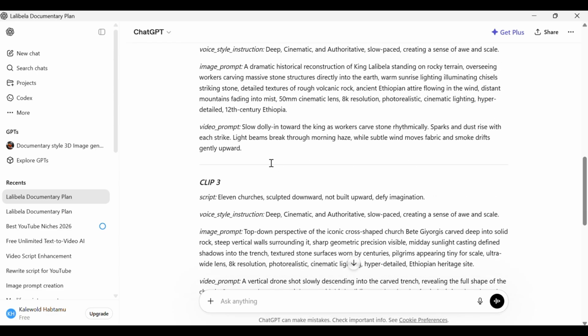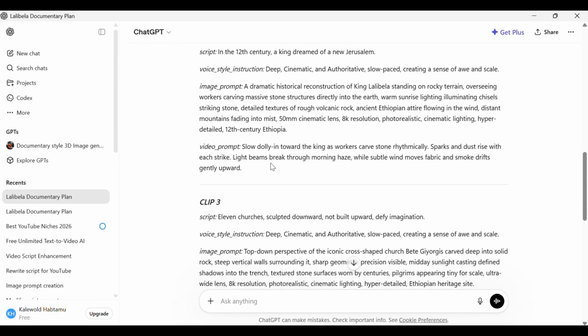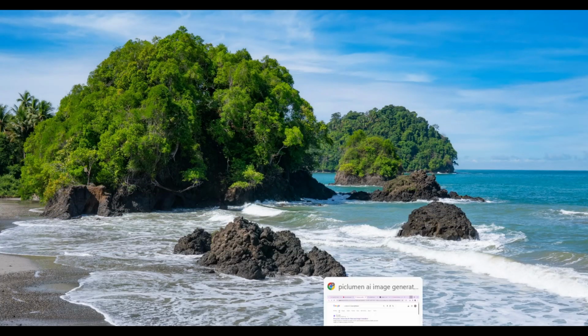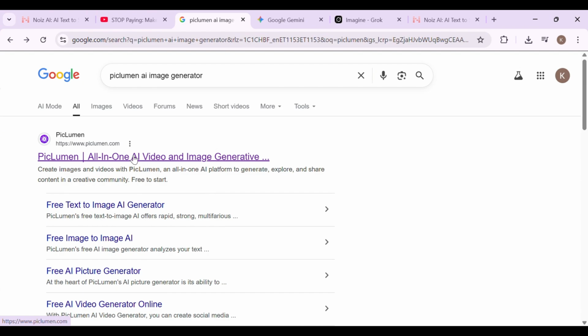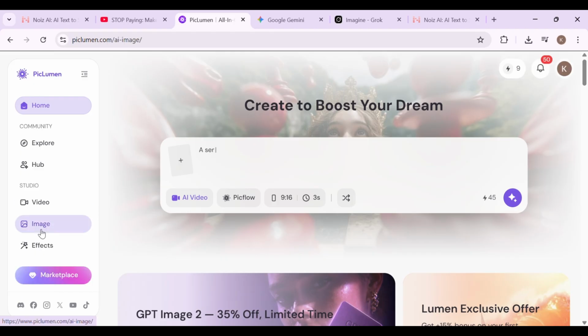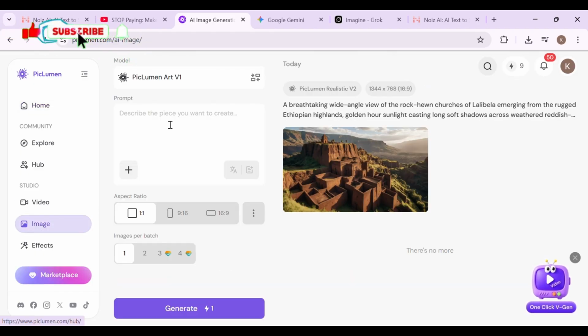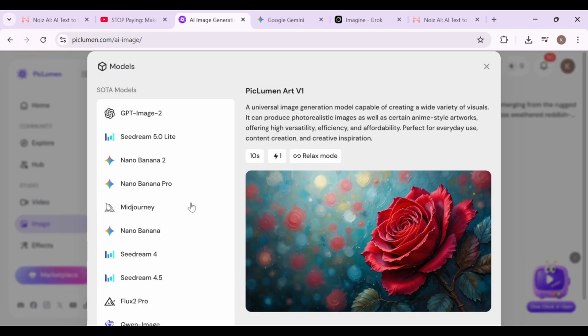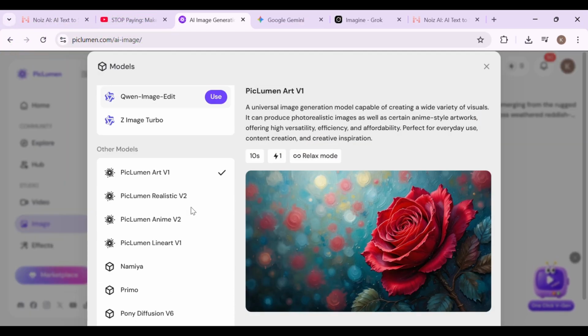And once your script is ready, this is where things start to come alive. Because the next step is turning those ideas into stunning visuals. For this, I use one of the most powerful free tools available, FreeAI. This tool alone can generate up to 20-25 high-quality images per day. And every image is designed to match your script with precision. No guessing, no manual adjustments, just clean, usable visuals instantly.